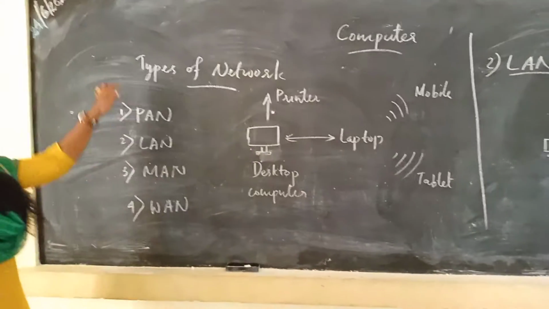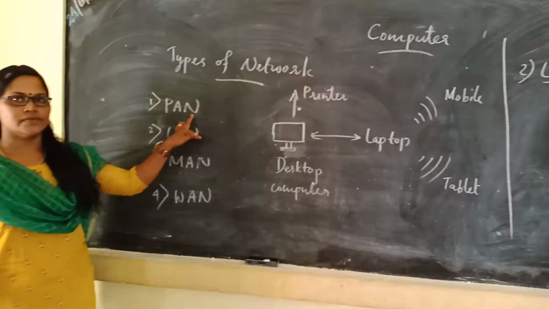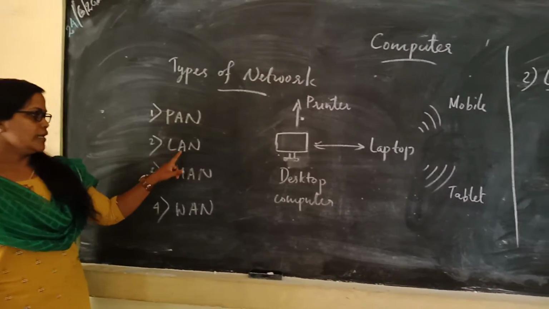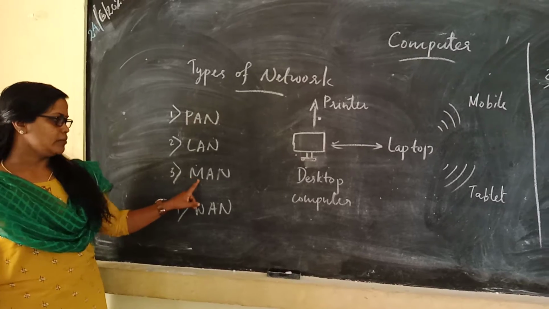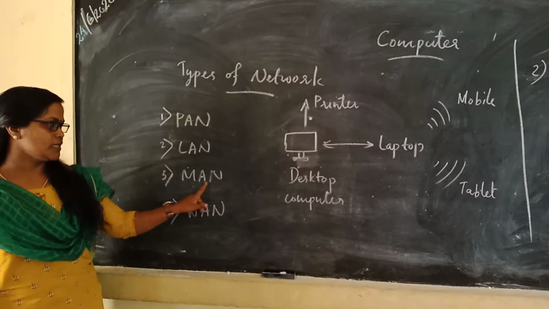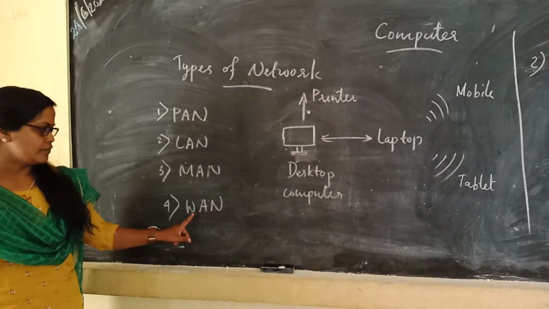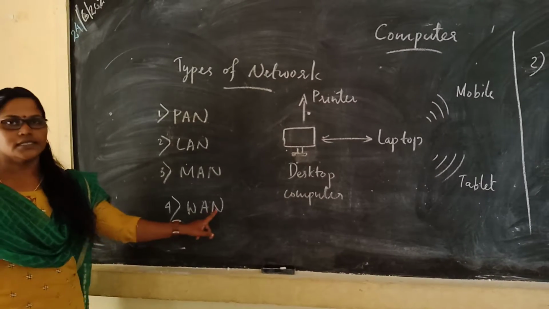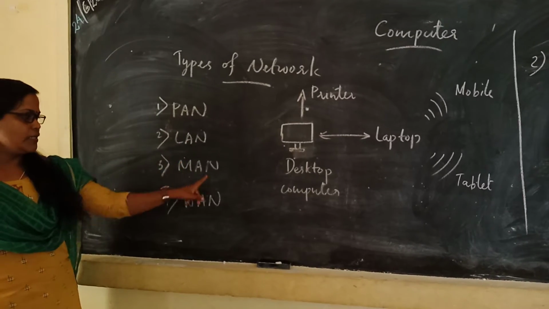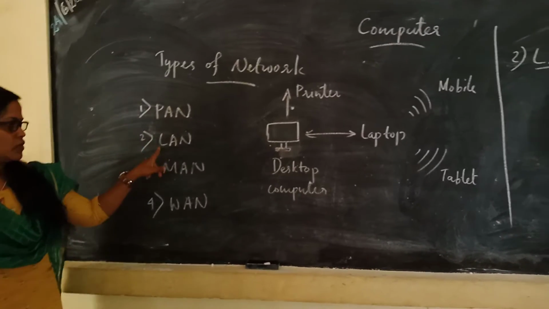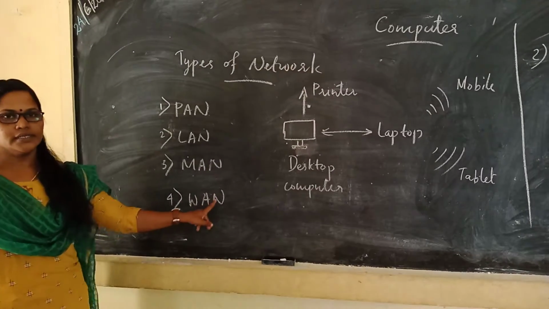Types of networks are 4. First, PAN, Personal Area Network. Second, LAN, Local Area Network. Third, MAN, Metropolitan Area Network. Fourth, WAN, Wide Area Network. These are the networks: Personal Area Network, Local Area Network, Metropolitan Area Network and Wide Area Network.